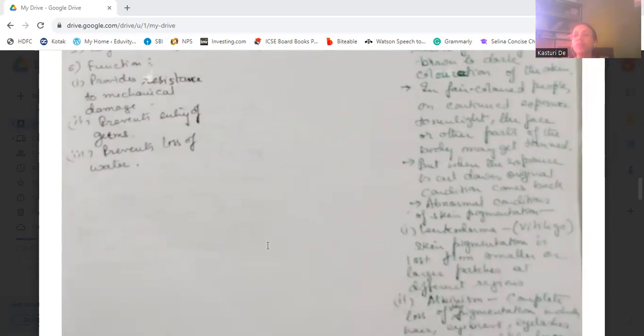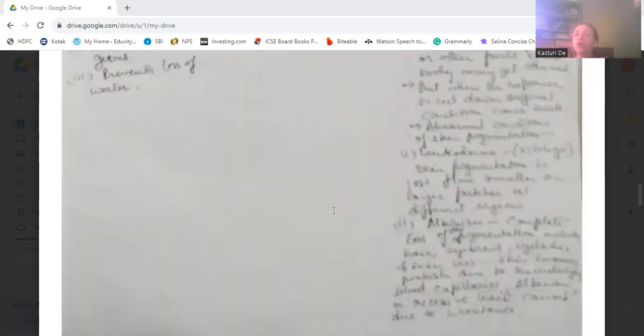Abnormal conditions of skin pigmentation are leukoderma and albinism. These are two diseases which happen on the skin. Leukoderma is also known as vitiligo.